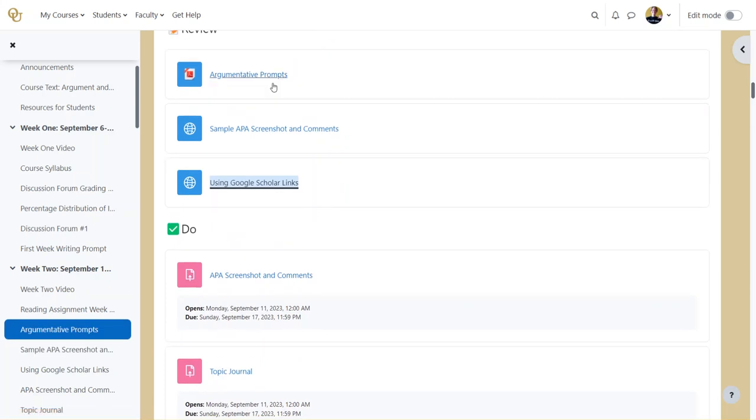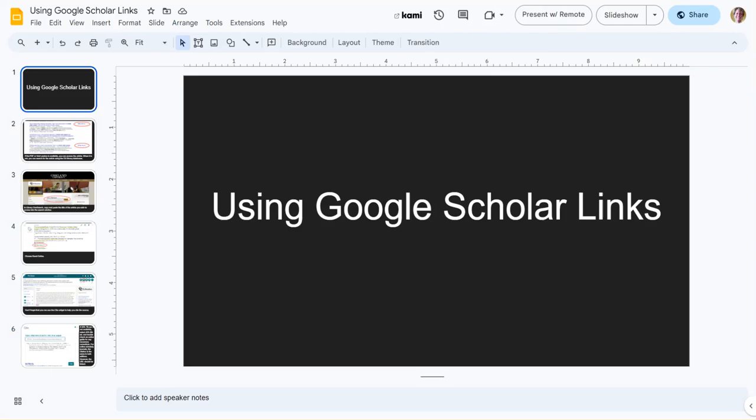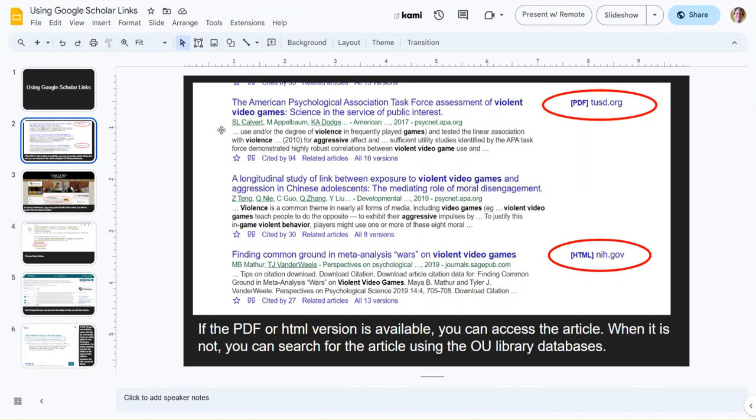So as I said, this week you're going to do your topic journal. You're going to take these 300 prompts, you're going to look them over, you're going to decide something that you want to focus in on, and you're going to respond in the topic journal. What I'm going to do is supply you with a Google Scholar link to hopefully get you started on your scholarly research.